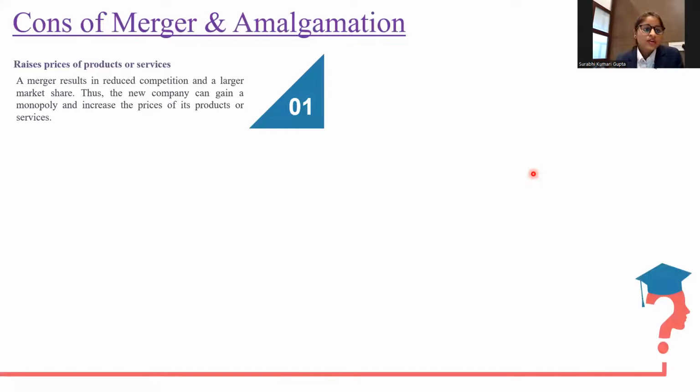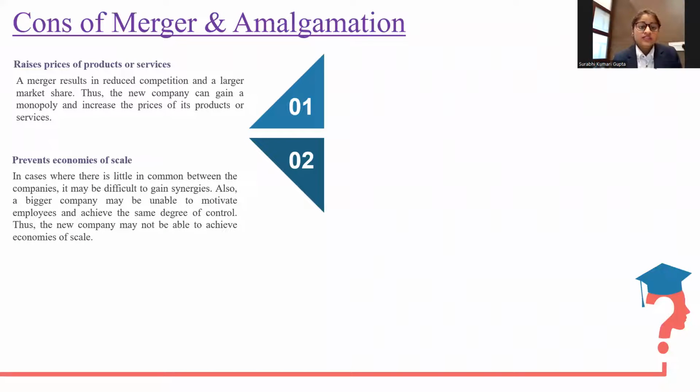The cons of merger and amalgamation. 1. It raises prices of the product or services. A merger results in reduced competition in a market and a larger market share. Thus, the new company can gain a monopoly and increase the prices of its products or services.